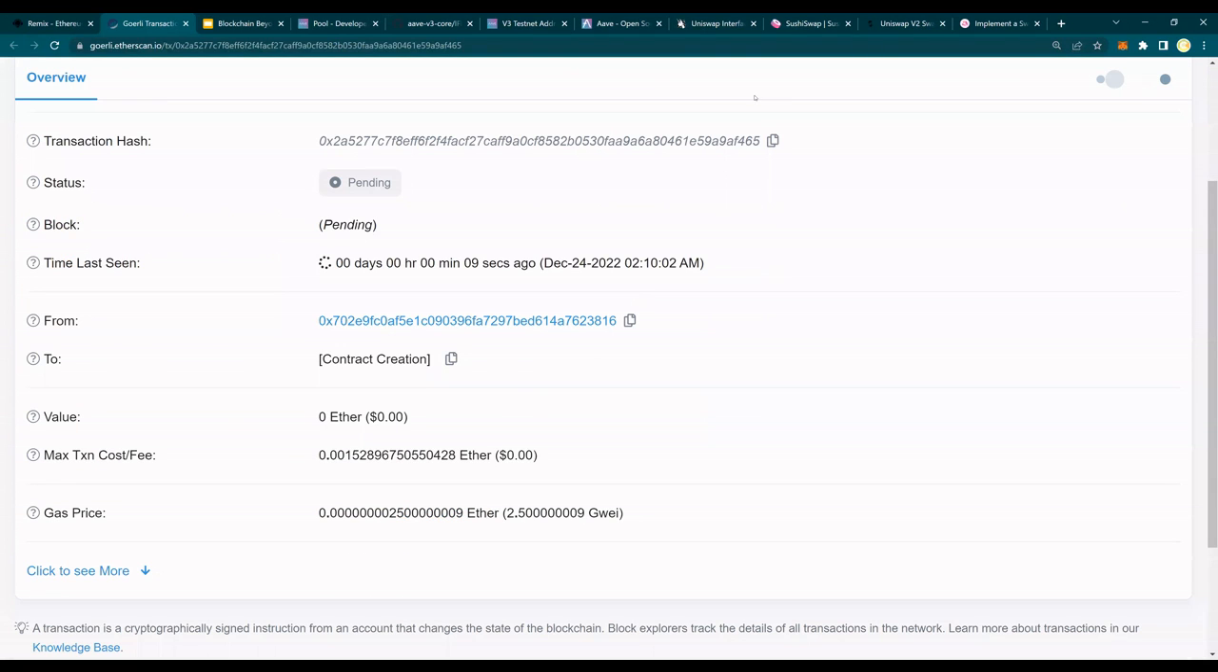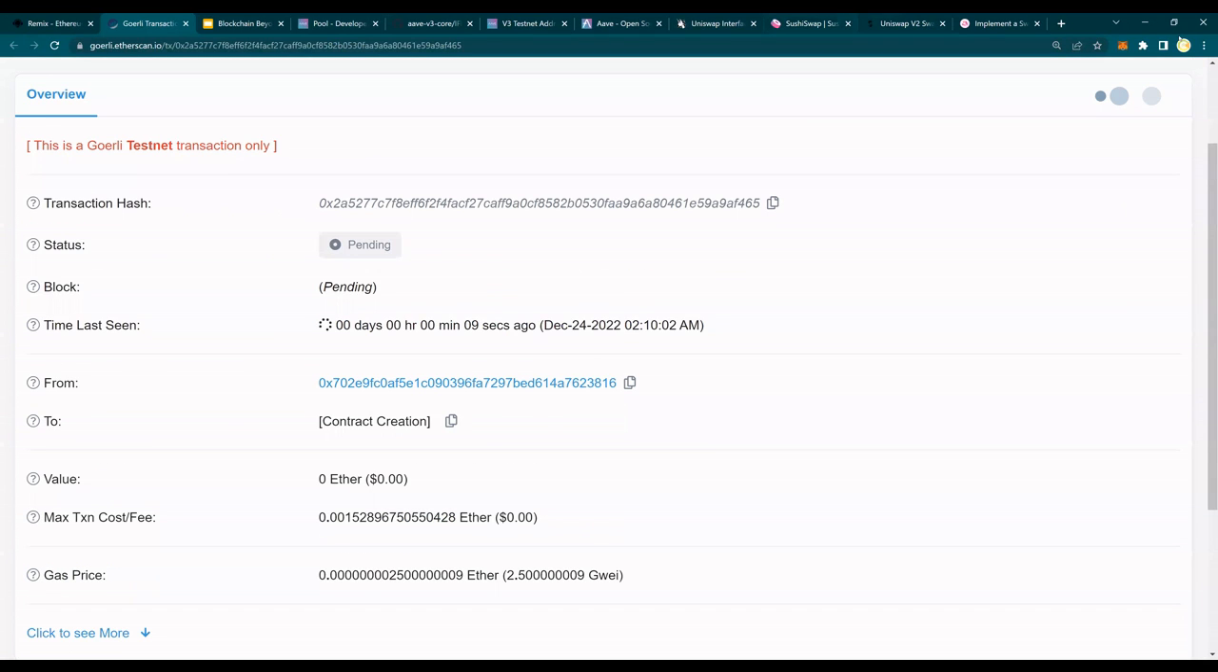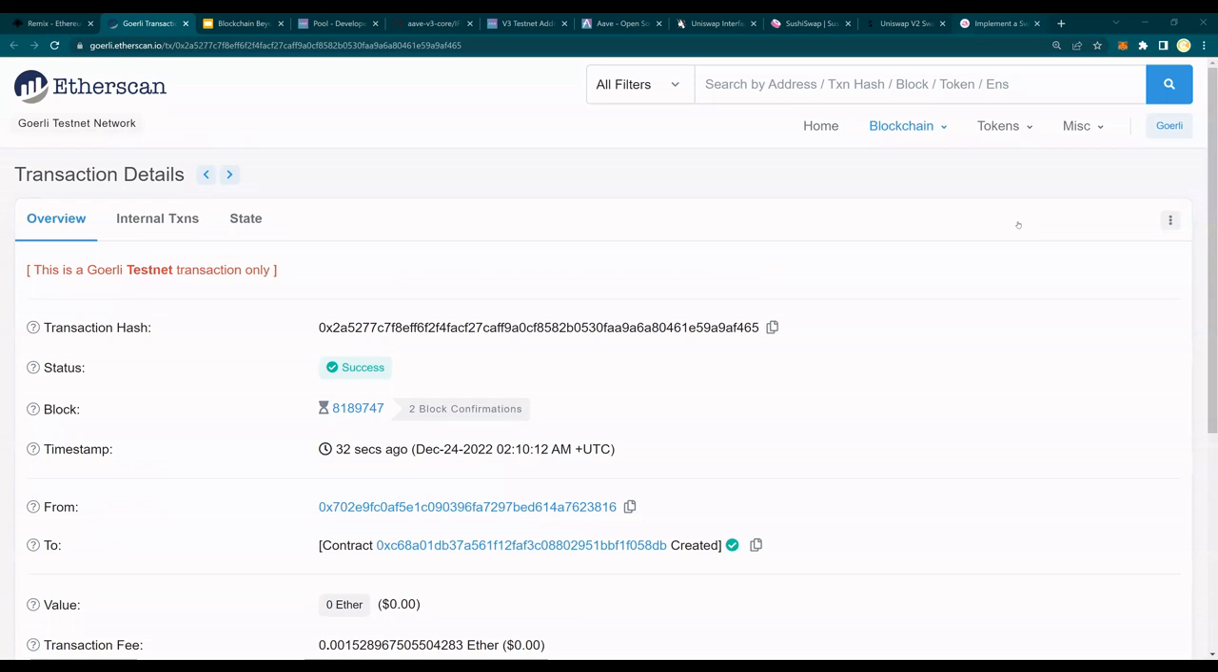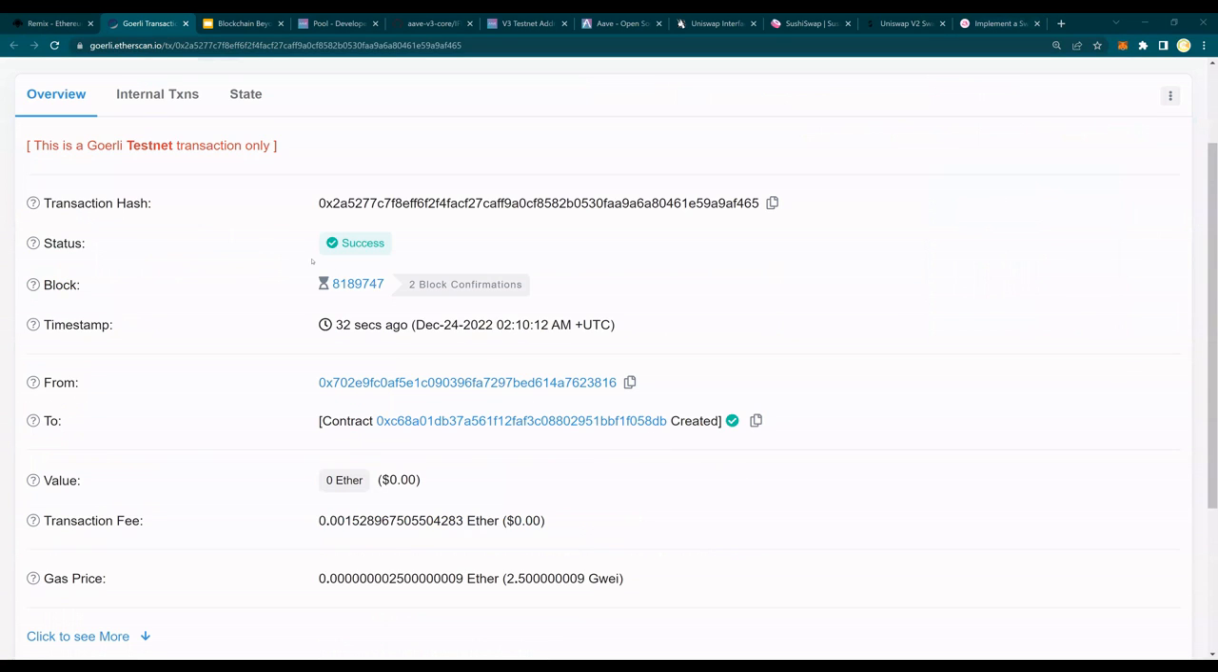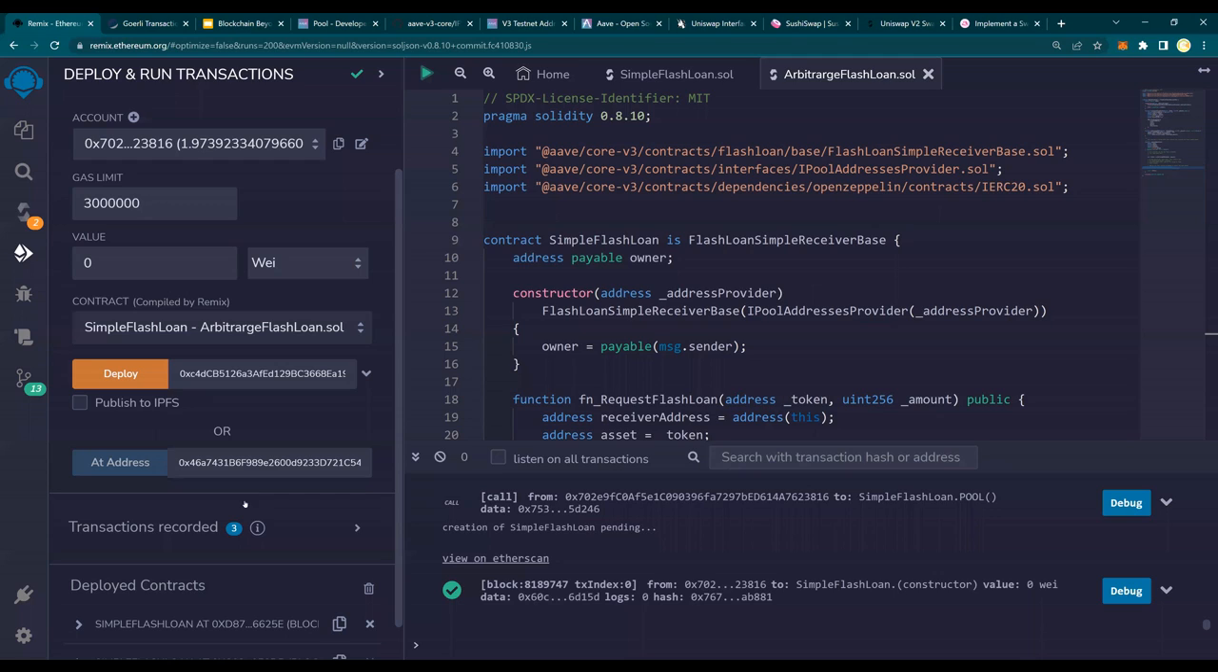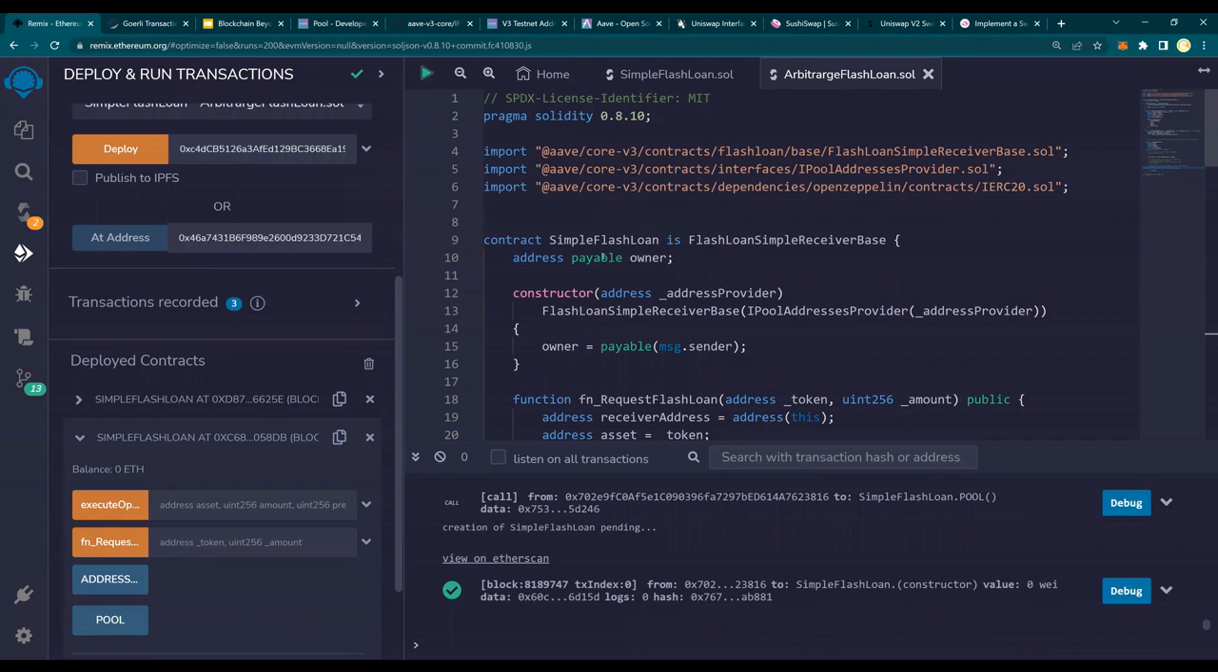So this is the contract. I'm going to pause it for a second here. The contract is deployed. This is the contract, simple flash loan. I should have renamed it to arbitrage flash loan. I'm going to rename it now, but obviously I have to redeploy it, and I'm not going to do that. But please remember that in the GitHub, it will be arbitrage flash loan.